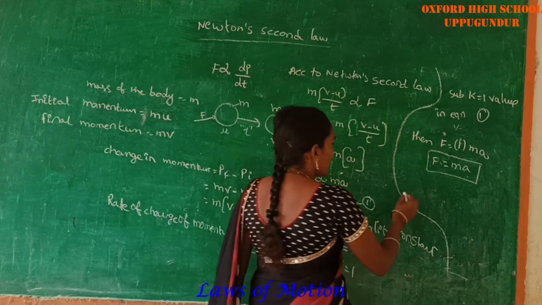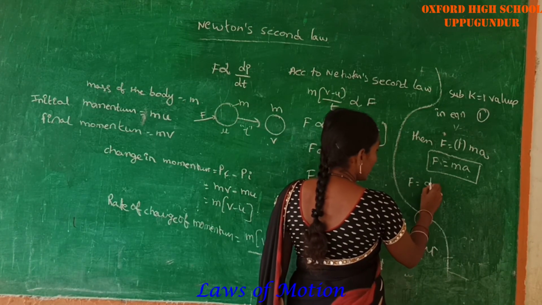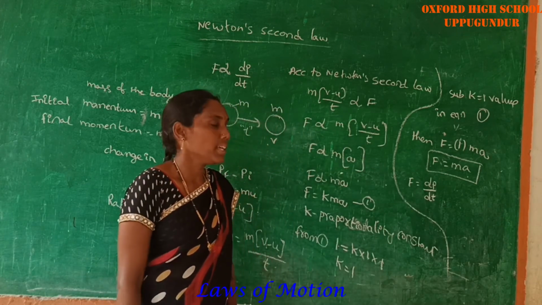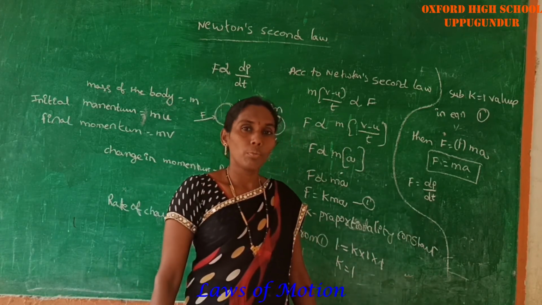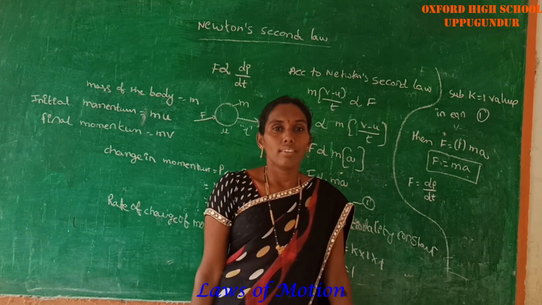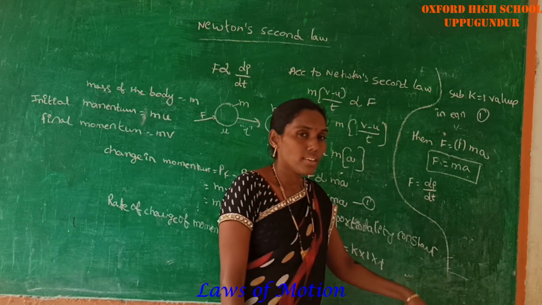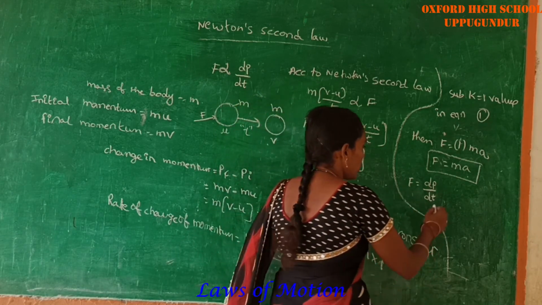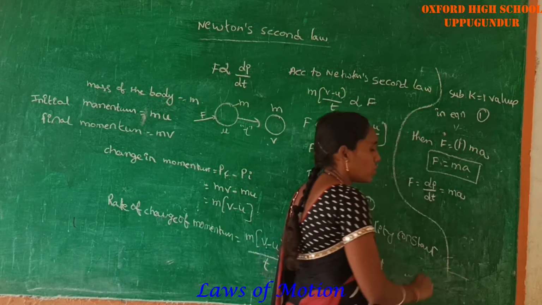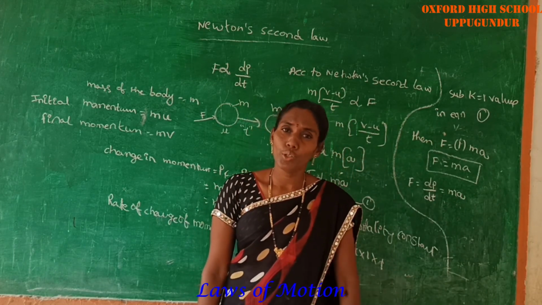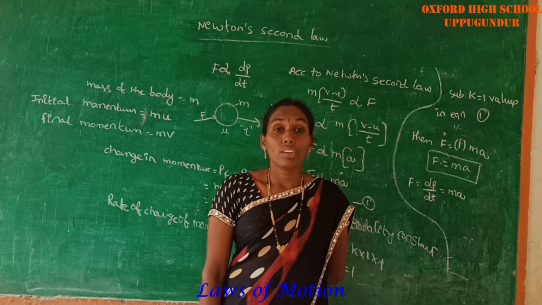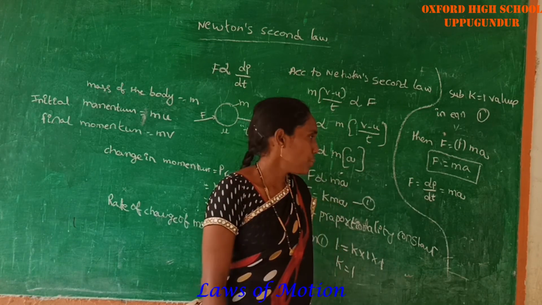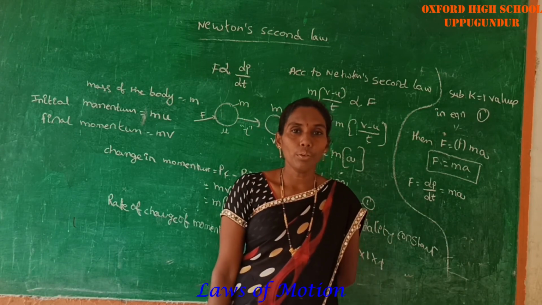Now listen carefully. F is equal to dP by dt. This is also one formula of Newton's second law. This formula, F is equal to dP by dt or ma, is applicable to any system in which the mass remains constant. F is equal to dP by dt, that is equal to ma.